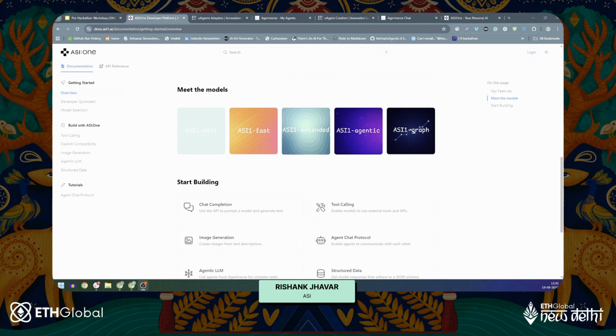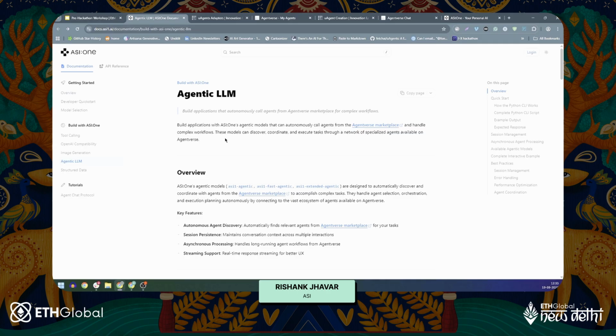ASI1 Extended is specifically used for some complex tasks or complex workflows. And then you have ASI1 Agentic, which is highly optimized for agent interactions. If you are not really that keen on using the core LLM, you can also use ASI1 Agentic for agent interactions if your application is mostly agent based. And finally, if you have an application that is very heavy on generating graphs or data analytics, then we have ASI1 Graph for that. For now, let's head back to building with ASI1, which is the Agentic LLM.